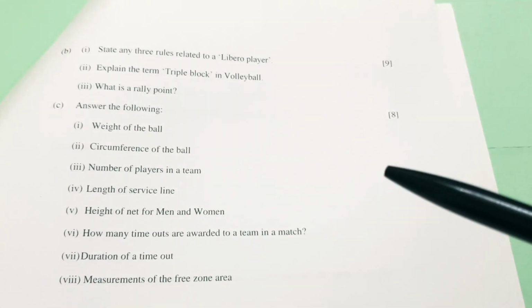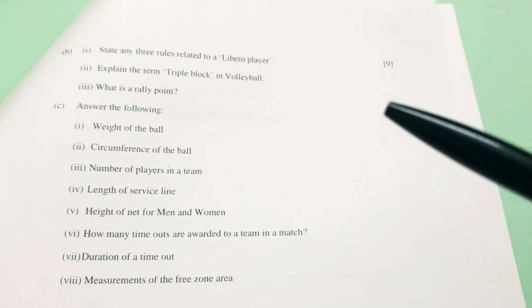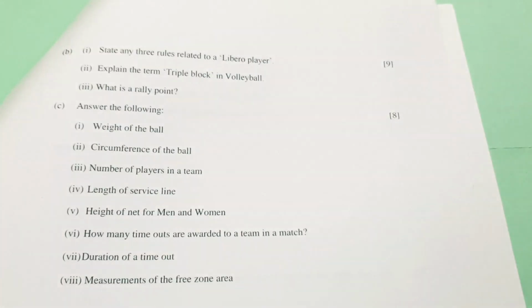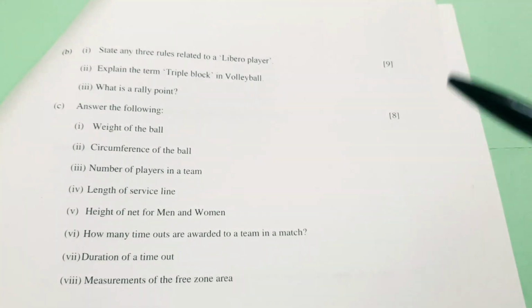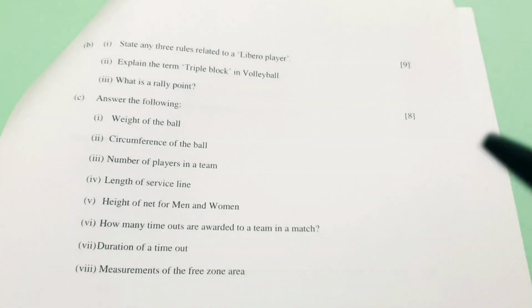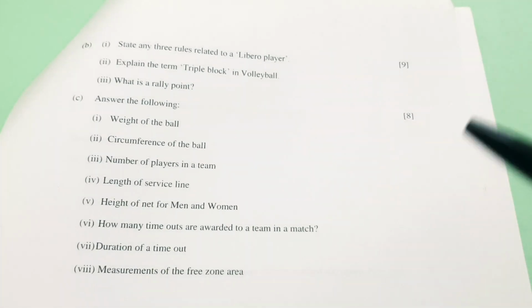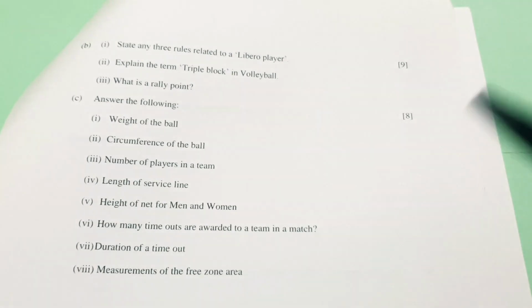What is a rally point? Since 1998, volleyball has been using a new scoring system. Teams scored a point on every rally point system, regardless of which team served. Formerly, a team could only win a point if it served the ball. Winning the serve back from the opposition was known as a side out.